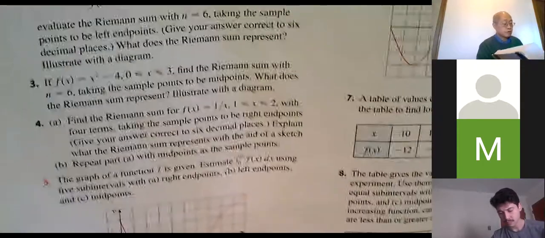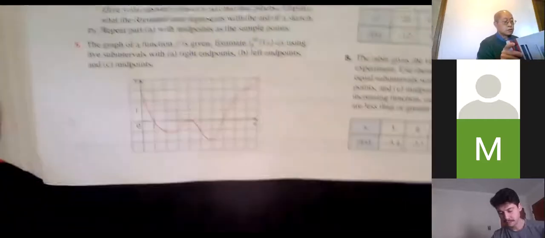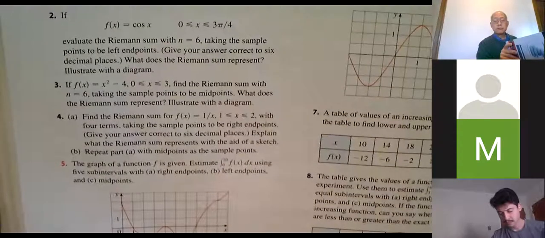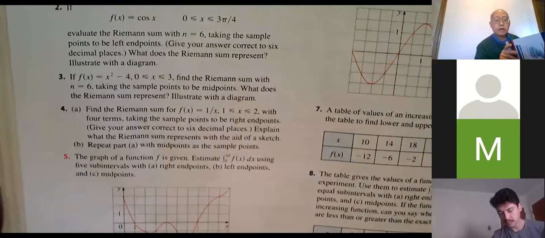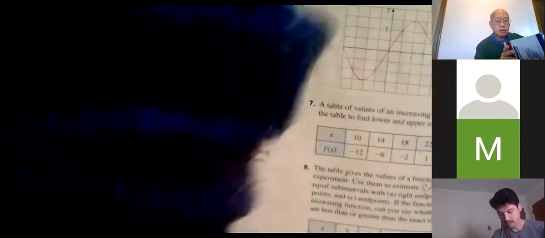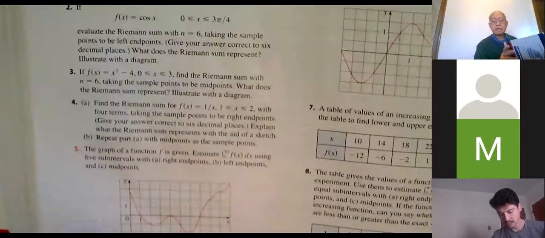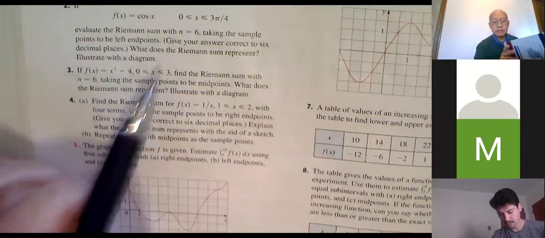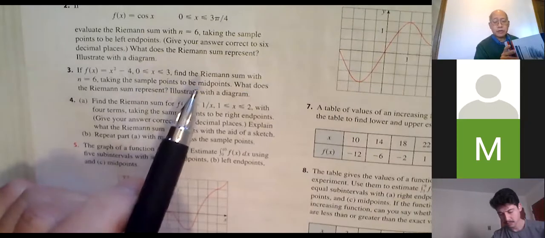Okay, so now let's go back to do some more problems from the homework. Let's look at number 3. f of x is x squared minus 4, x is between 0 and 3. Find the Riemann sum. Okay, don't worry about this Riemann sum. You're just doing base times height, base times height, base times height. Those are Riemann sums. n is 6, and it takes the sample points to be midpoints.